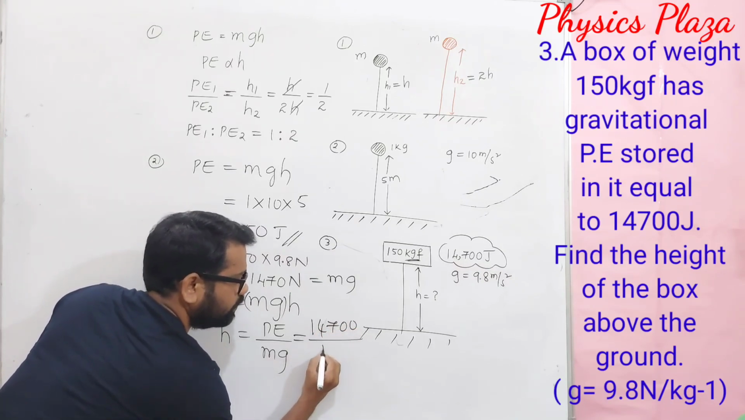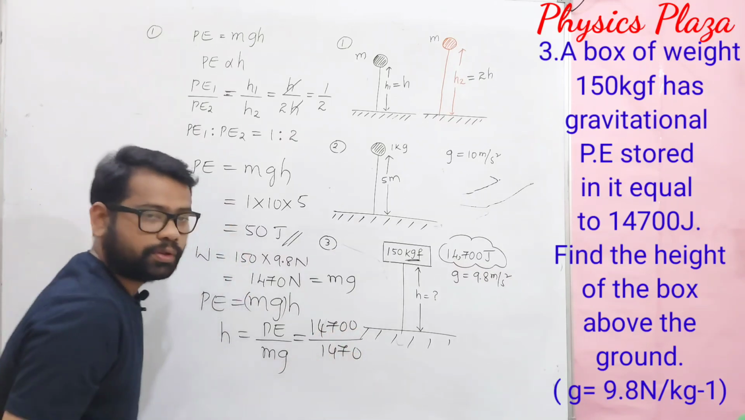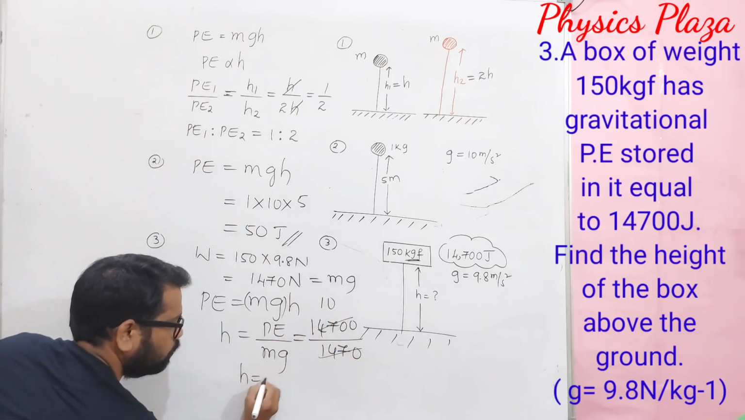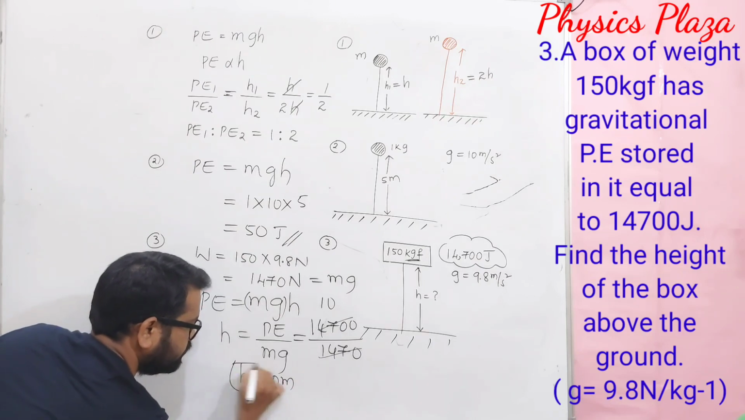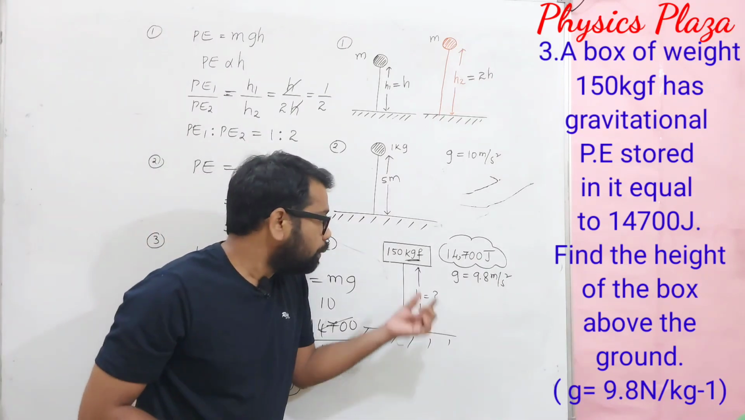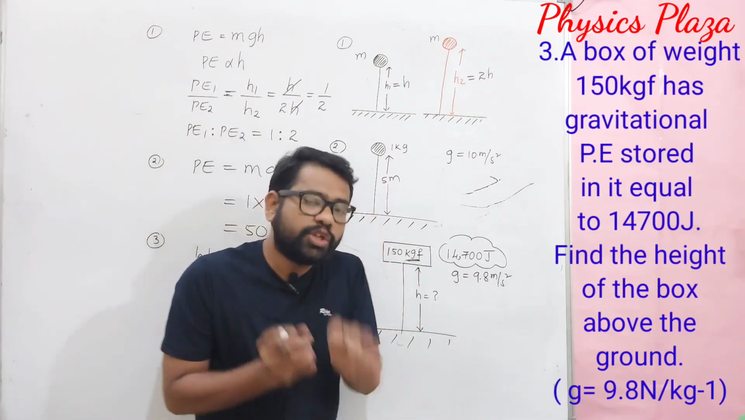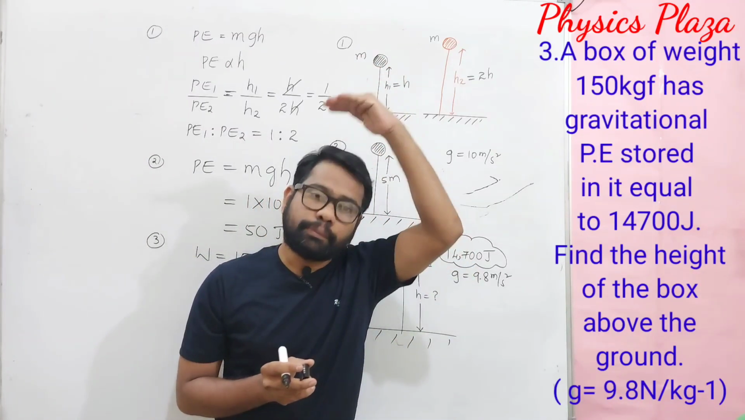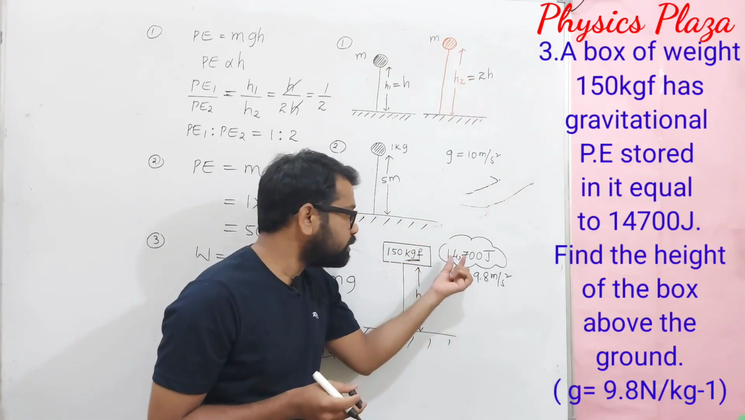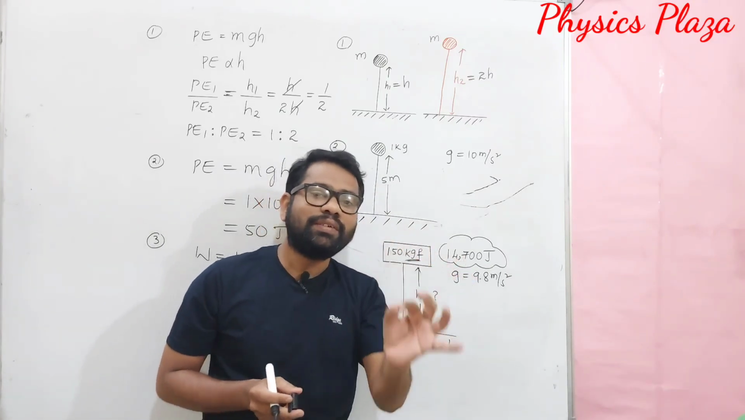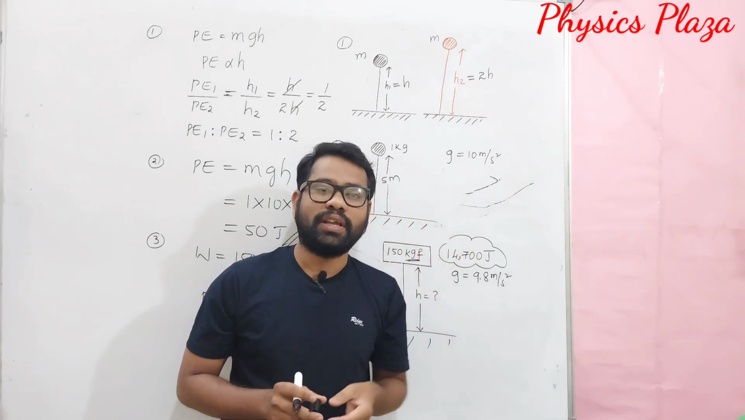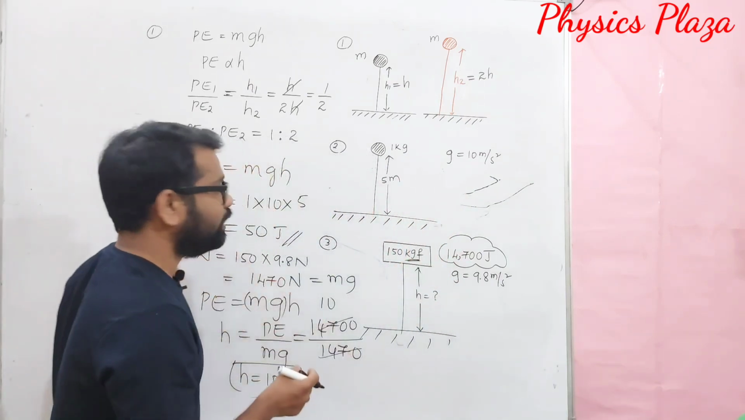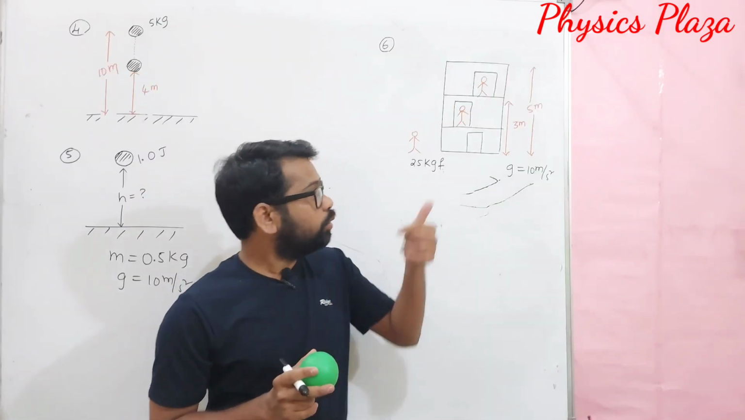14,700 by this we got 1470. So it is ones, it is tens. So here H is equal to 10 meters is the answer. Which means the box of weight 150 kgf should be placed at 10 meters height from the ground so that it possesses 14,700 joules of potential energy. That is gravitational potential energy. Okay, children, copy it. Children, look at question number 4.